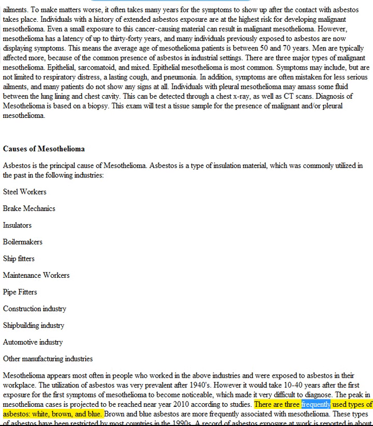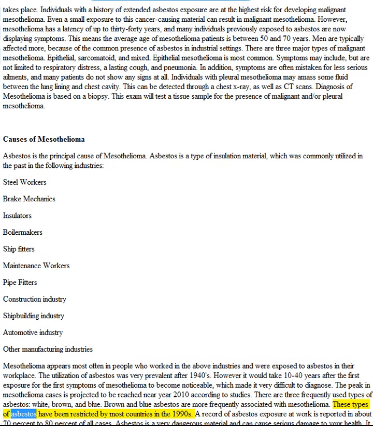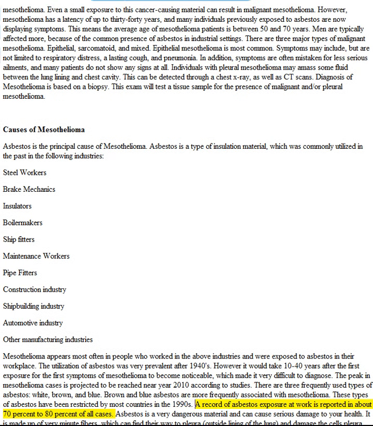There are three frequently used types of asbestos: white, brown, and blue. Brown and blue asbestos are more frequently associated with mesothelioma. These types of asbestos have been restricted by most countries in the 1990s. The record of asbestos exposure at work is reported in about 70% to 80% of all cases.